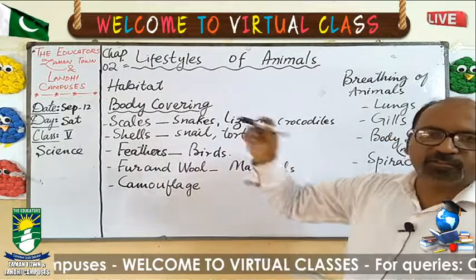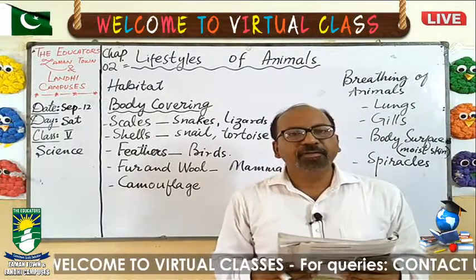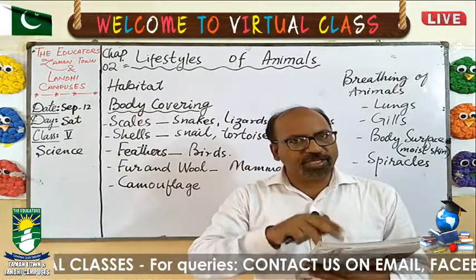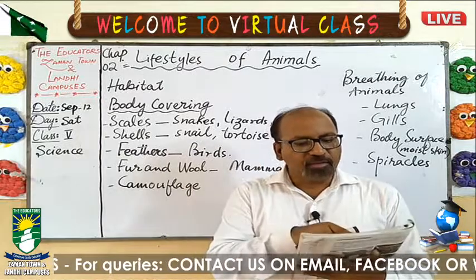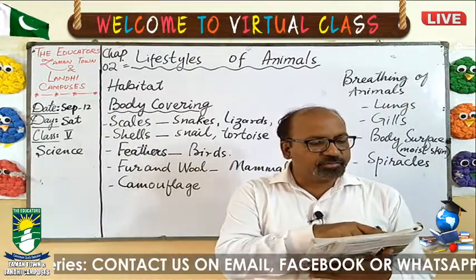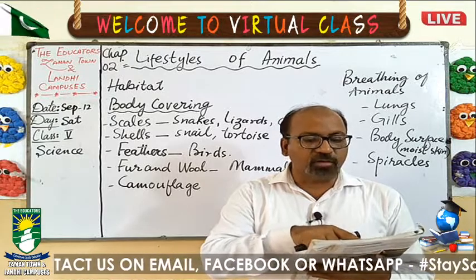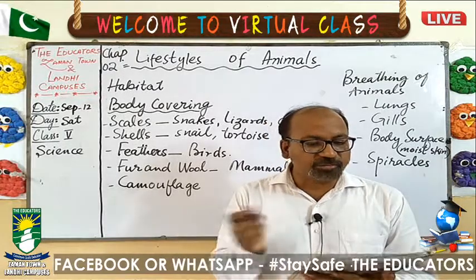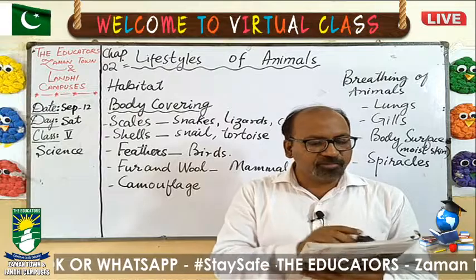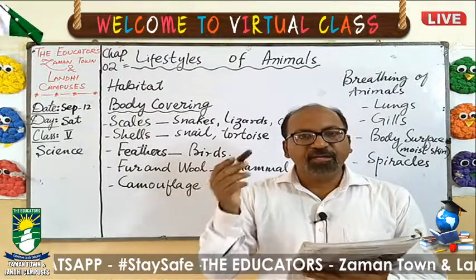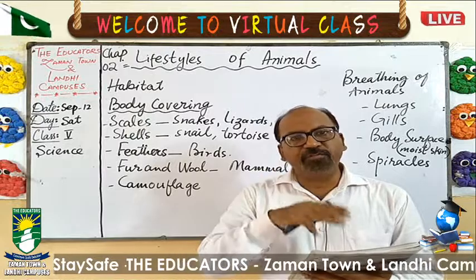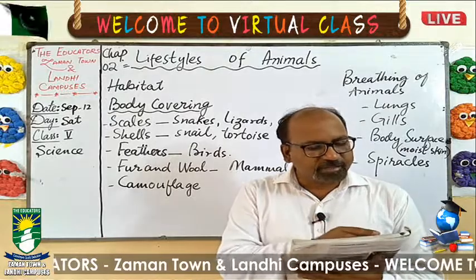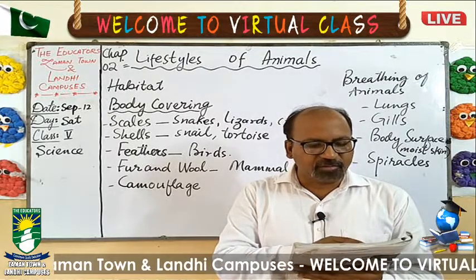Next is gills. The gills are present on the body of the fish. Fish breathe through gills. This is the organ through which they breathe in the water. The water which goes into their mouth is not swallowed. What happens to this water? It passes out again through a pair of gill slits. These gill slits are on each side of its body.